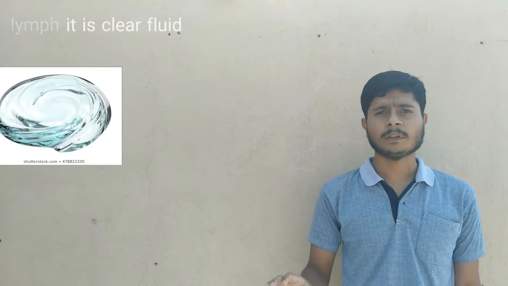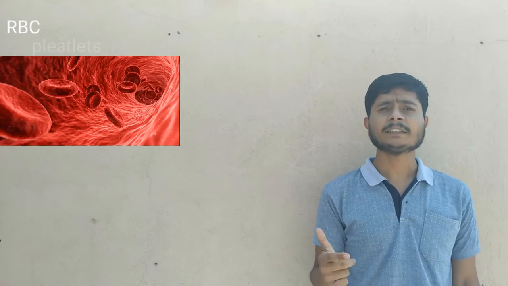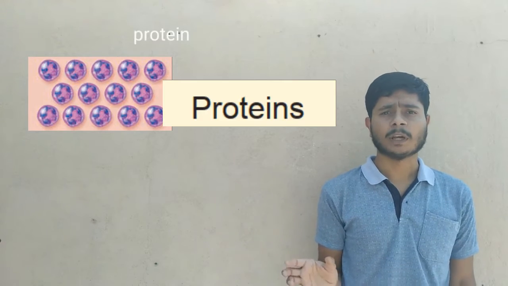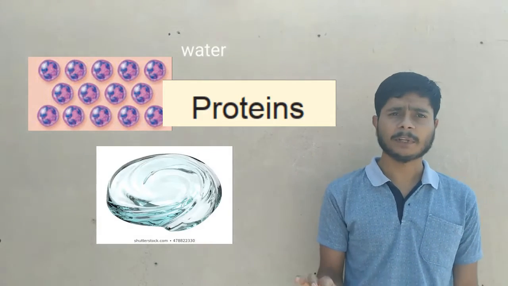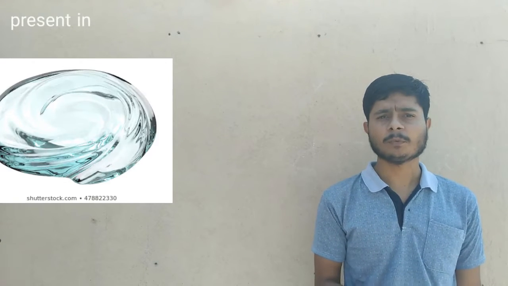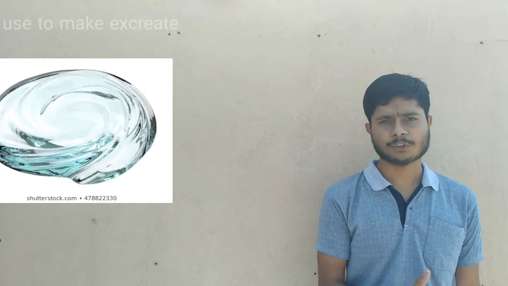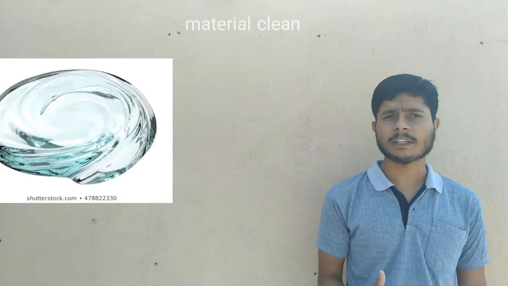Lymph is a clear fluid which, unlike blood, does not contain RBCs and platelets. It contains only WBCs, some amount of protein, and water, which are the three main ingredients of lymph. Lymph is a fluid present in the intercellular space, which is used to clear the extracellular fluid of the tissue and to clean the body.